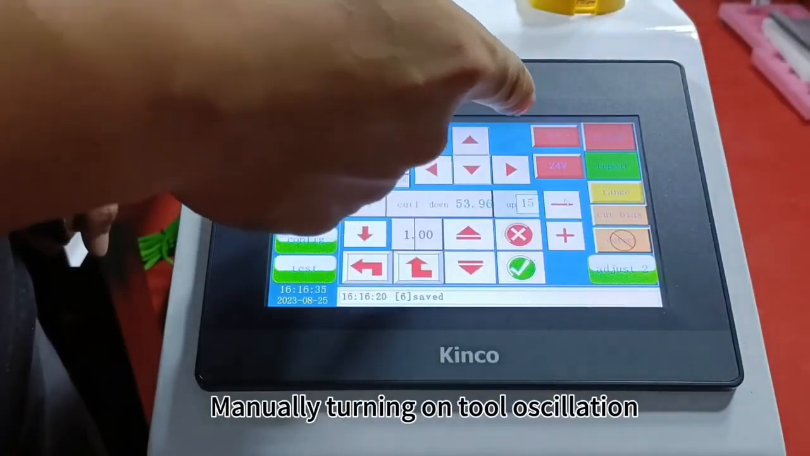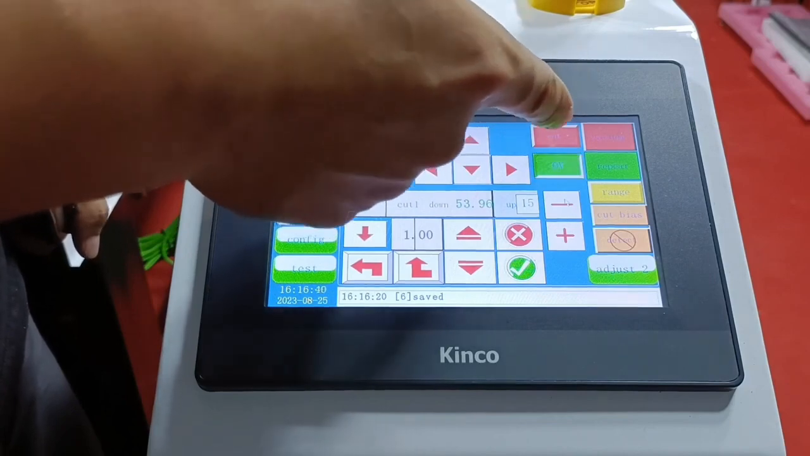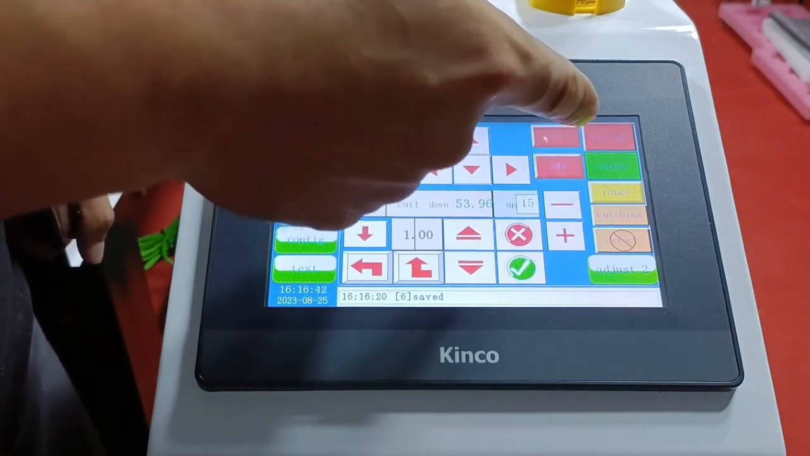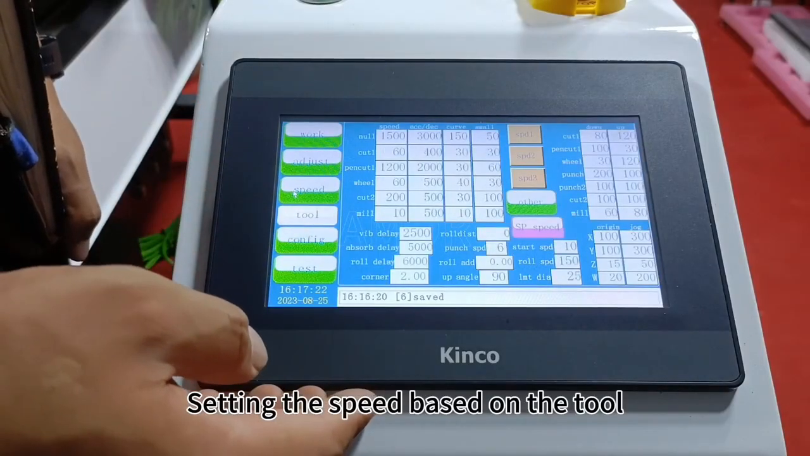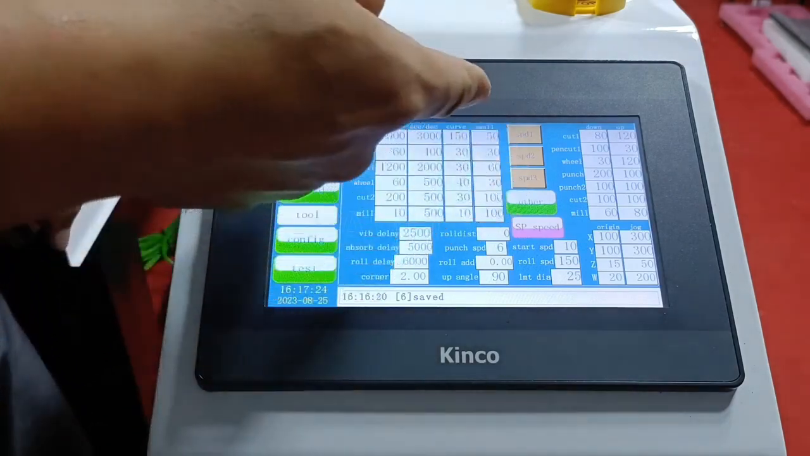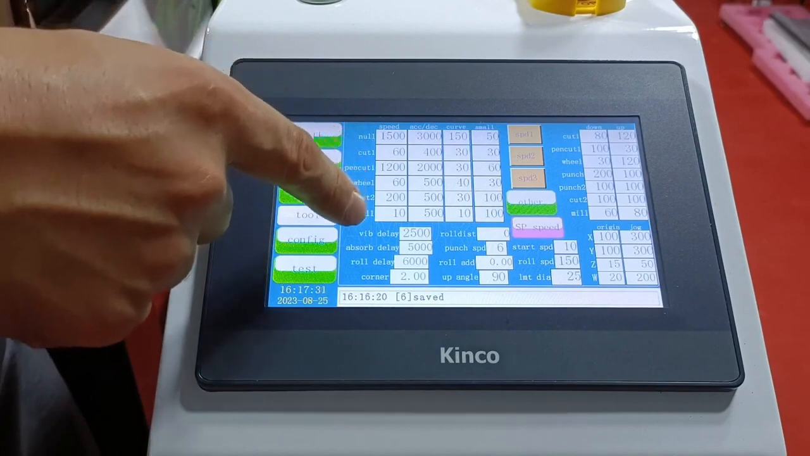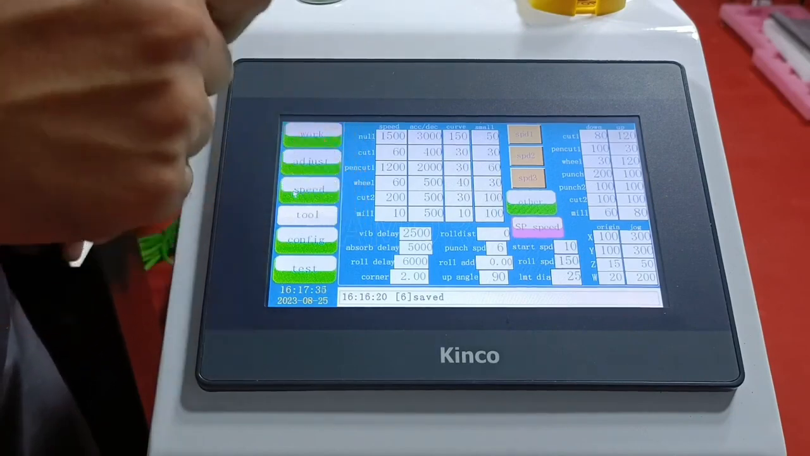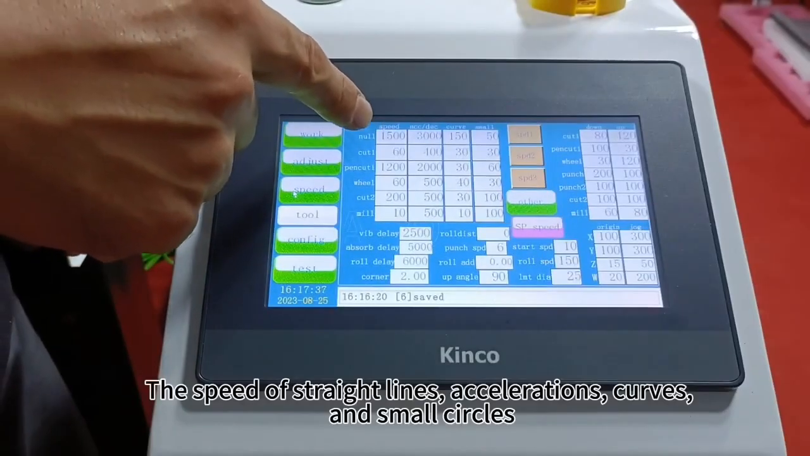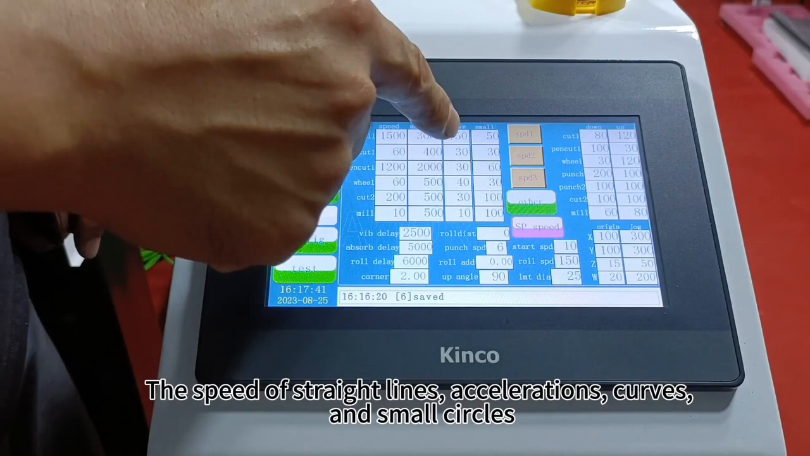Manually turning on tool oscillation. Setting the processing speed. Setting the speed based on the tool. Different cutting tools. The speed of straight lines, accelerations, curves, and small circles.